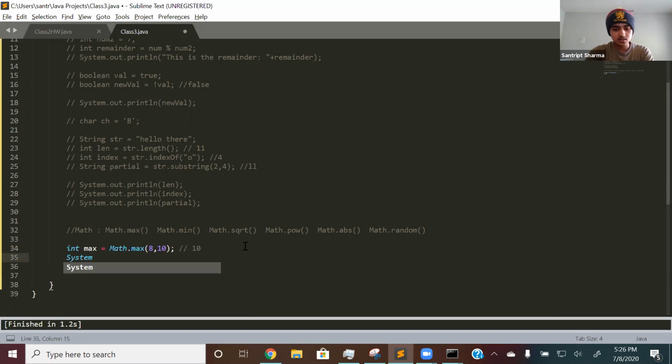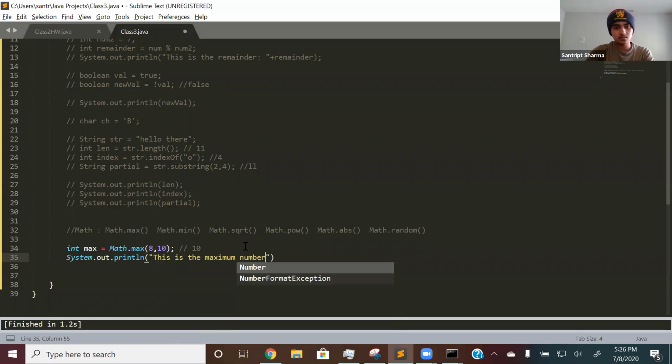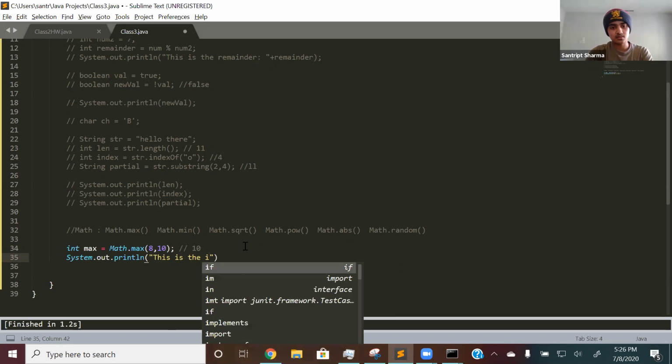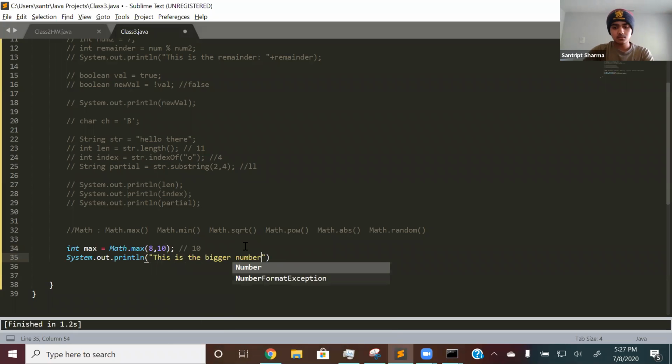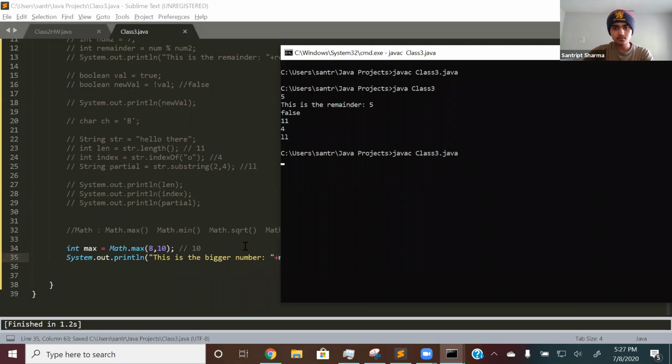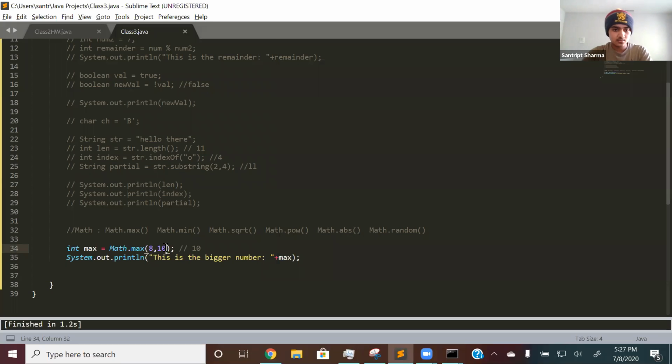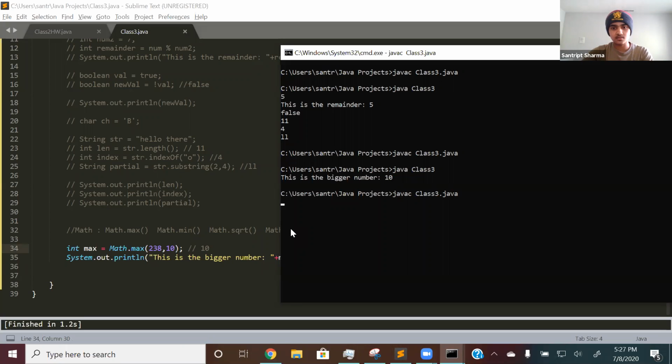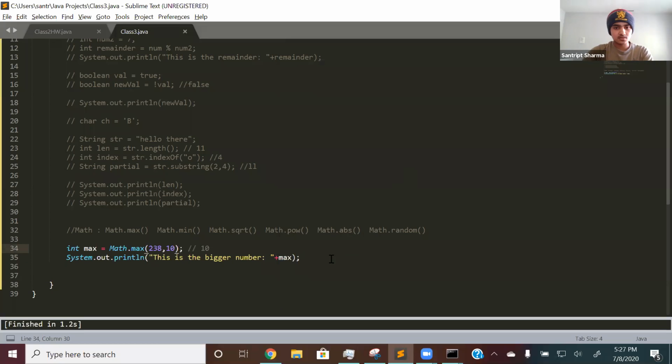So if we print this out, system.out.println, this is the bigger number, and then max. Let's see what this prints out. Right there, this is the bigger number, 10. And it could be any number. I could make this 238, and same thing, it will print out 238 because it's the bigger number.